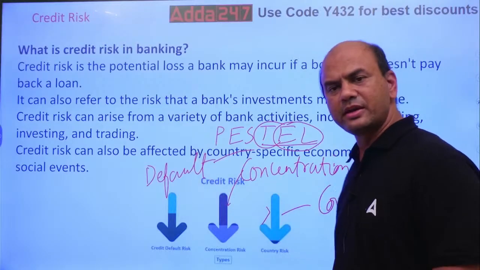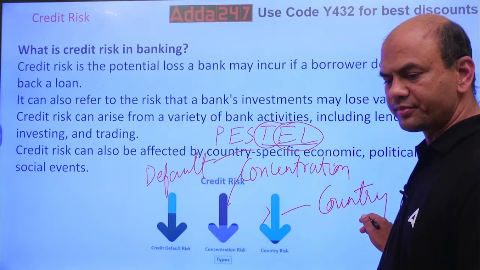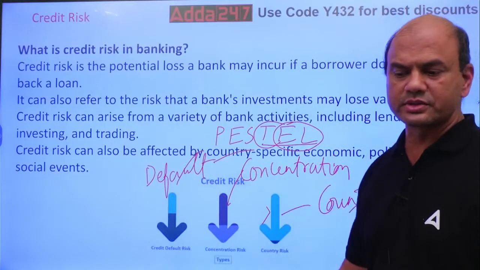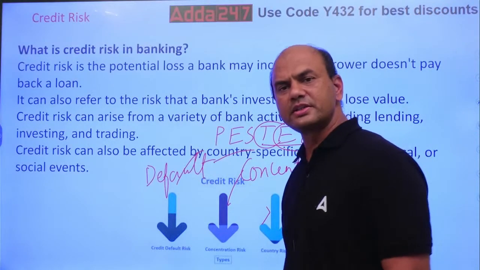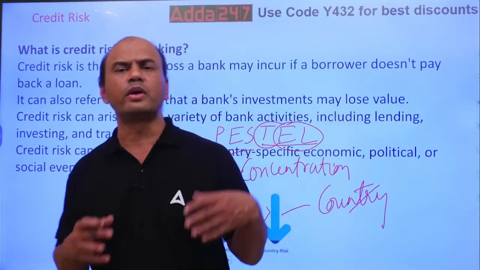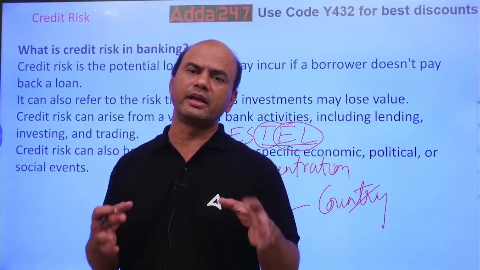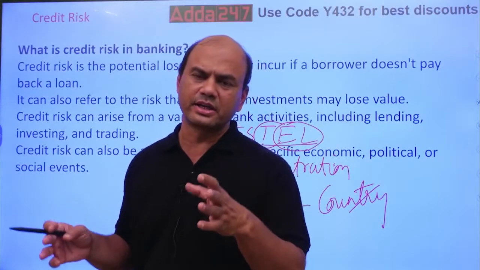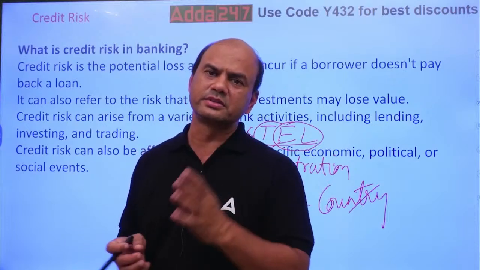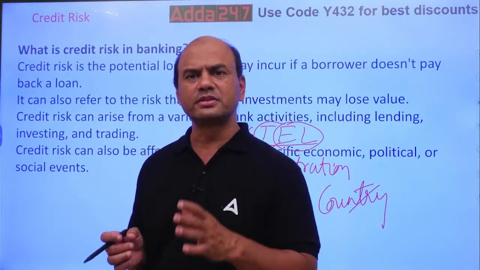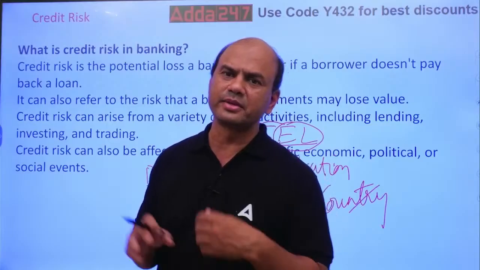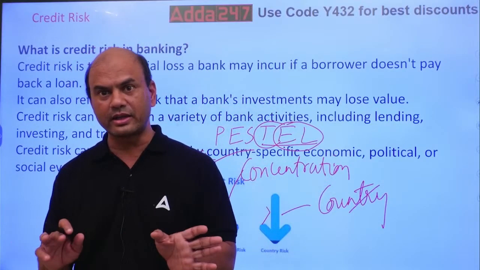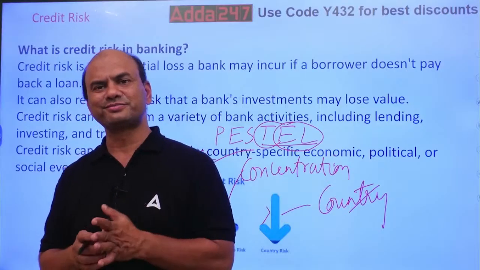Default, concentration and country. Default I have already explained. Country I have already explained. So remove them. 1, 2, done. Concentration. What is concentration risk? Concentration risk means I give the loan completely to IT industry. All IT. Take Infosys, take loan. TCS take loans. Wipro take loans. Persistent take loans. ABC take loans. You take loans. X take loans. IT, you are in IT, take loans.